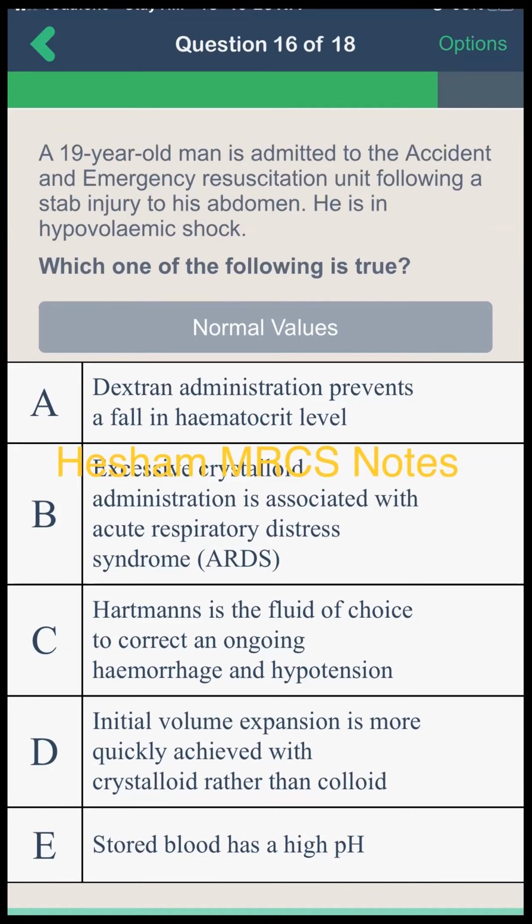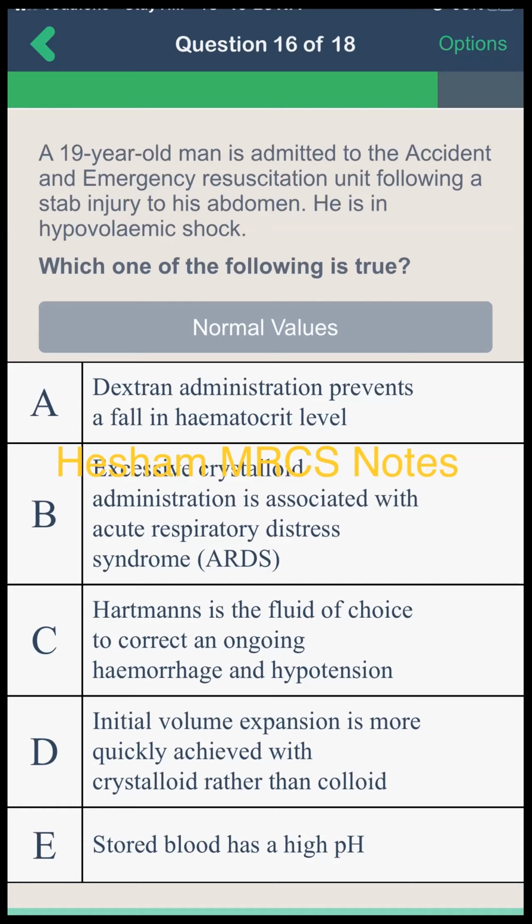what do you think? So Hartmann is the fluid of choice, but sir, excessive crystalloid administration is associated with ARDS. I will go for B, sir. Excellent. That's right. Excessive crystalloid administration is associated with acute respiratory distress syndrome. Acute respiratory distress syndrome is some sort of non-cardiogenic pulmonary edema, which is characterized by refractory hypoxia and inadequate lung oxygenation, and pulmonary artery wedge pressure is less than 18. Okay. Then excessive crystalloids cause non-cardiogenic pulmonary edema and ARDS.